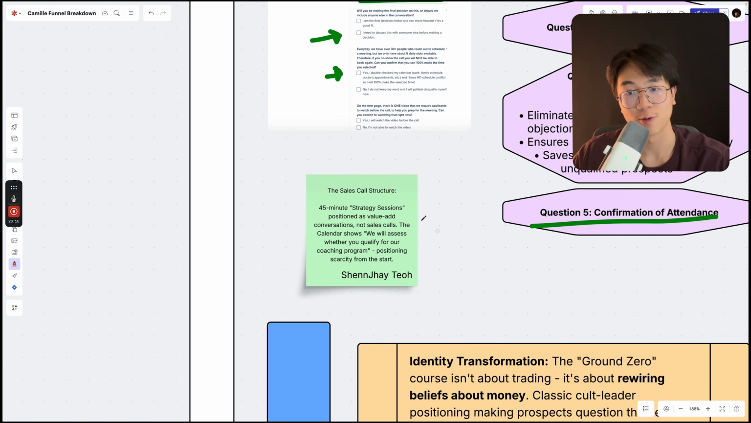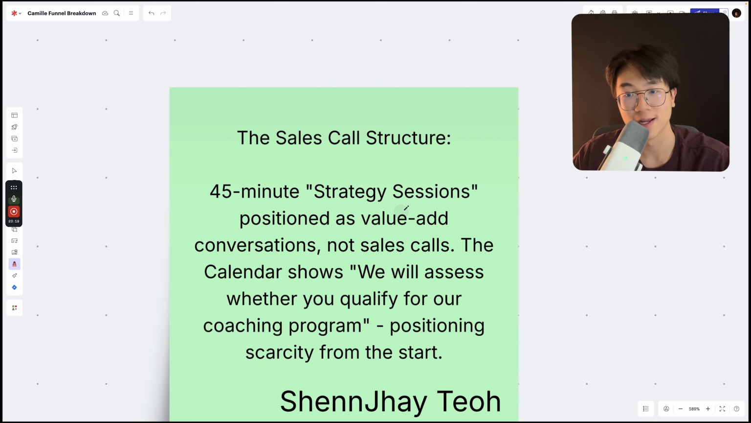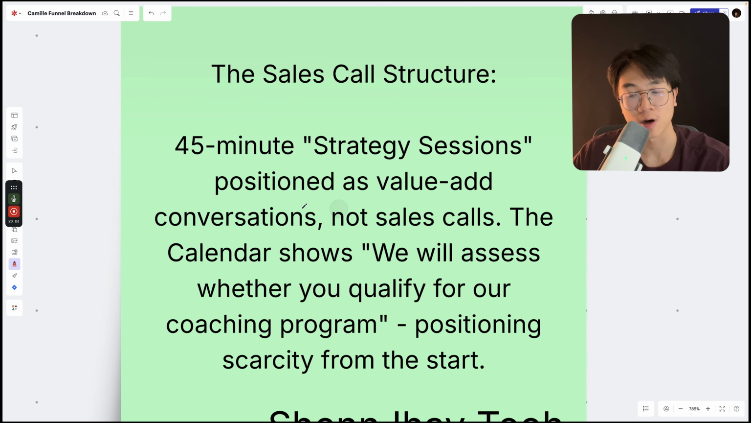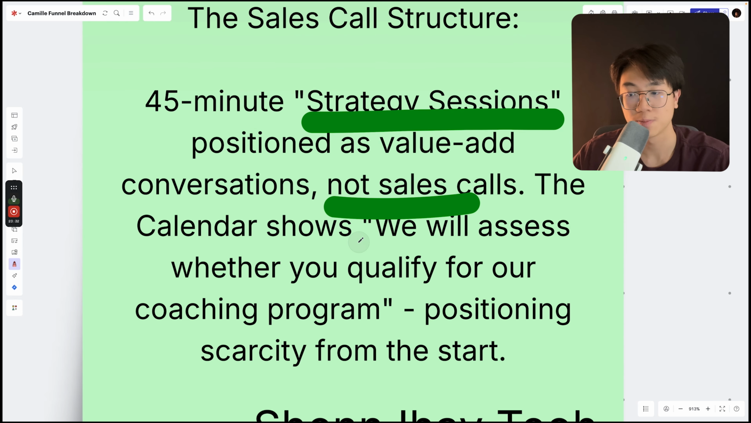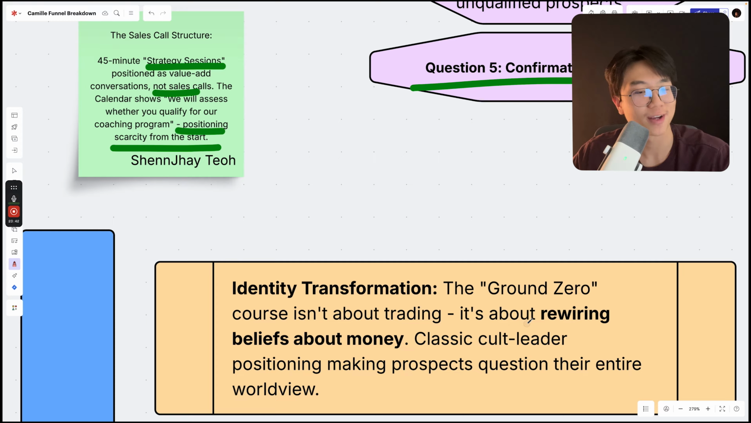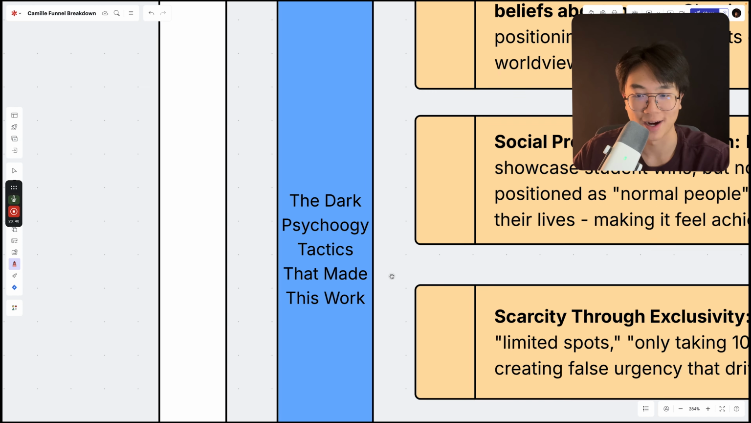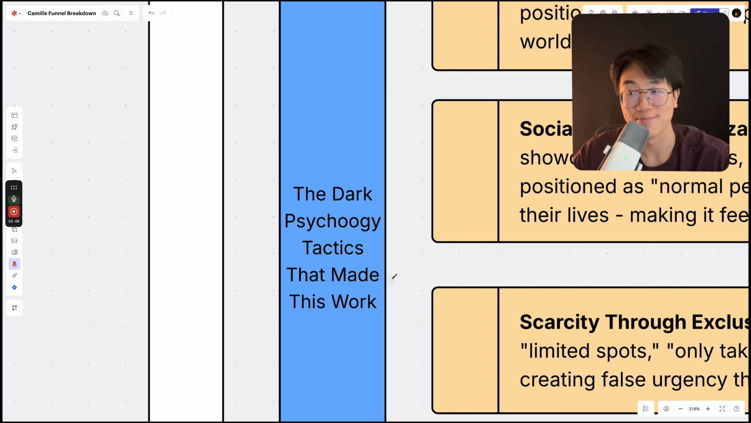And if you guys are wondering what does a sales call structure look like, it is the typical 45-minute strategy sessions, right? Positioned as a value adding conversation, not sales calls, right? The calendar shows, hey, we will assess whether you qualify for our coaching program or not, which positions scarcity from the start. Now, like I said, if you look at the surface, we're only going to get a surface level answer. Let's look deeper, a layer downwards. The dark, maybe psychological tactics that made this work.